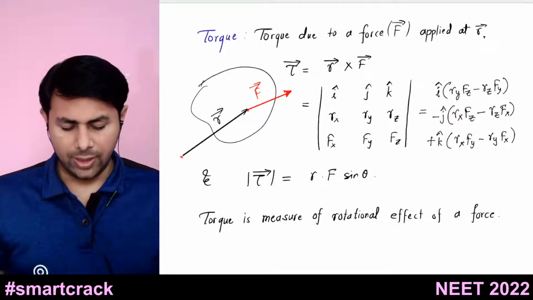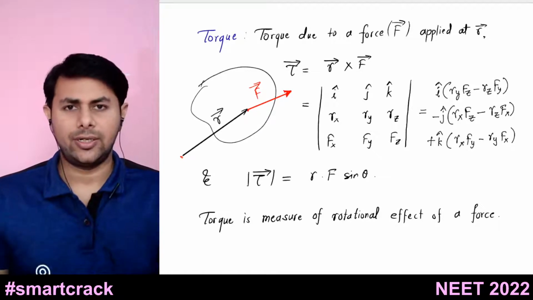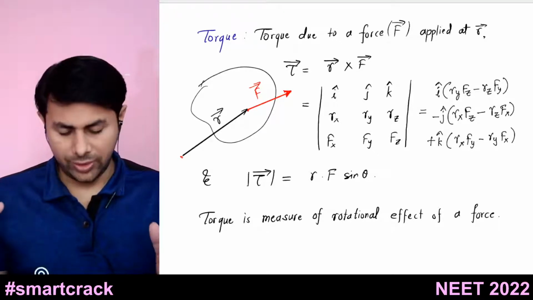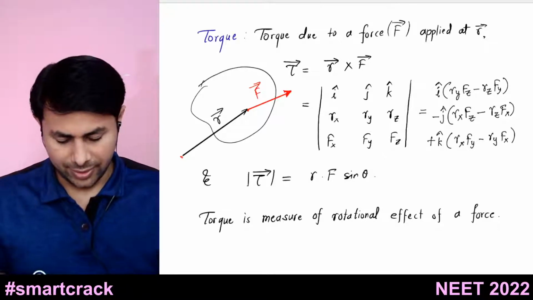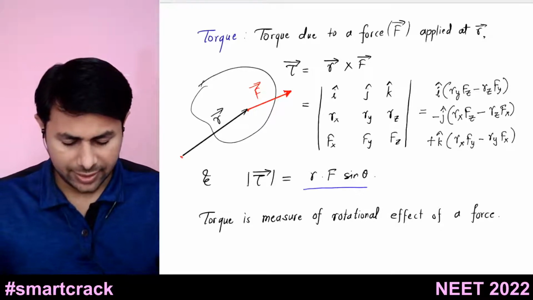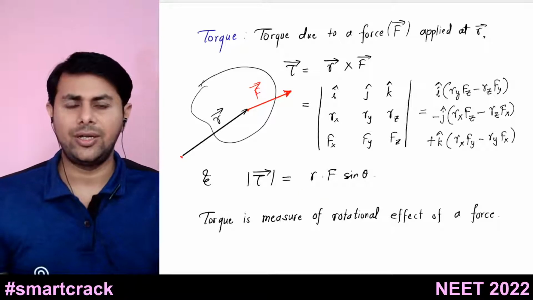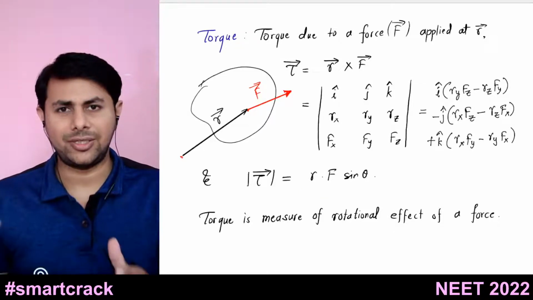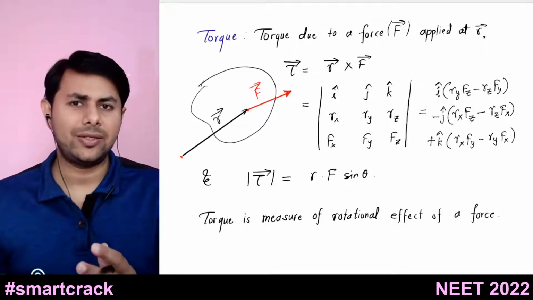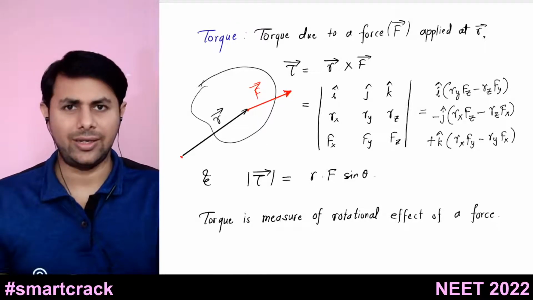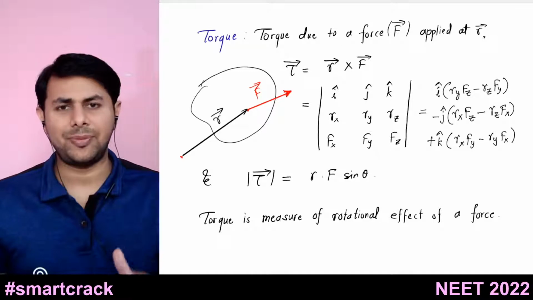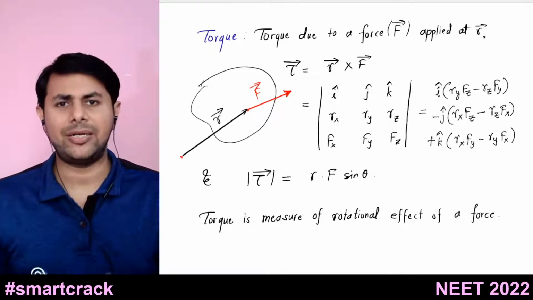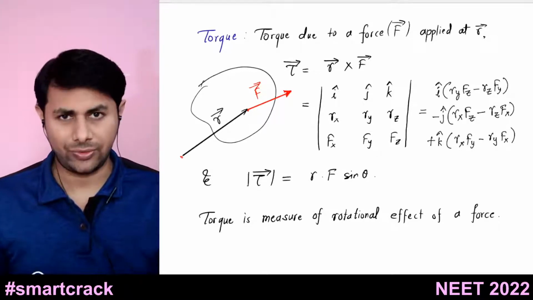So this is in vector form. Now let's suppose you just want to find out its magnitude. What will be its magnitude? The magnitude is given by this formula. In scalar product, it is the magnitude of the first vector times the magnitude of the second vector multiplied by the cos of the angle between the two vectors. Here it is the magnitude of the first vector multiplied by the magnitude of the second vector multiplied by the sine of the angle between the two vectors.